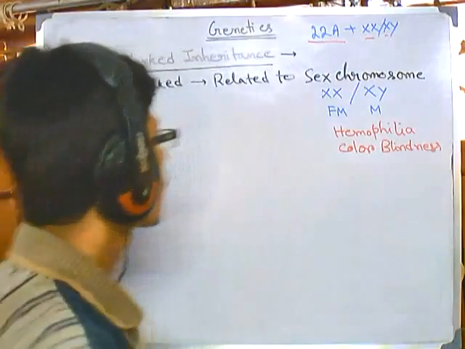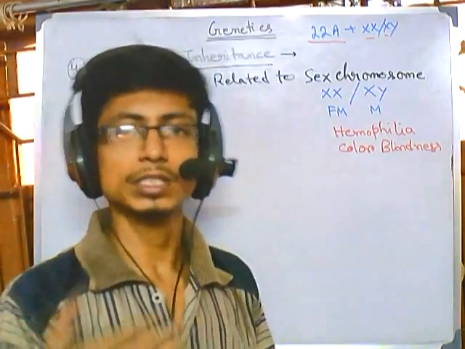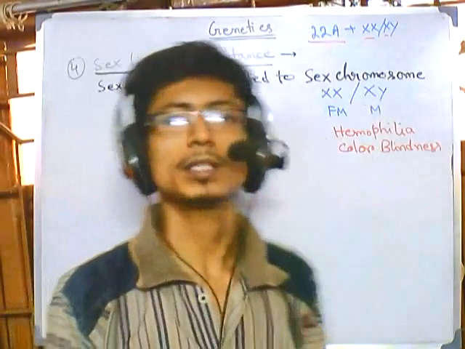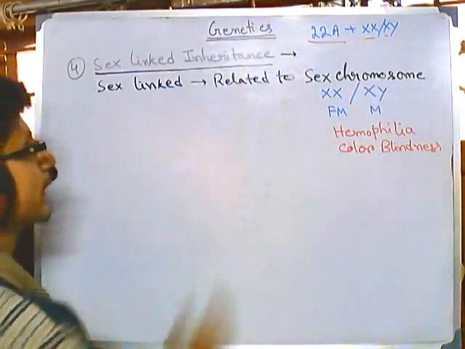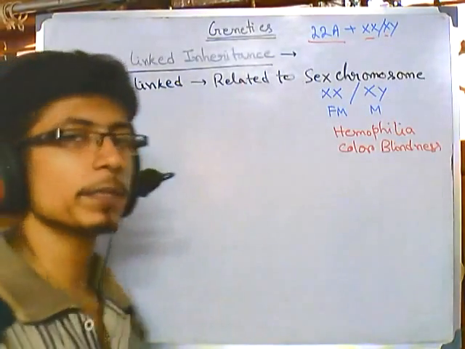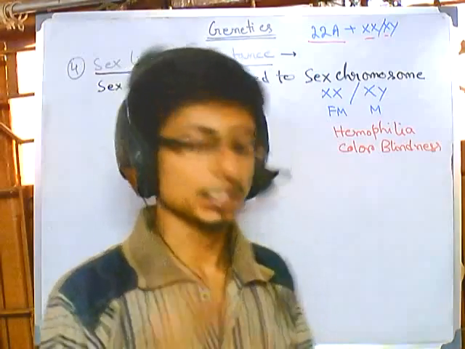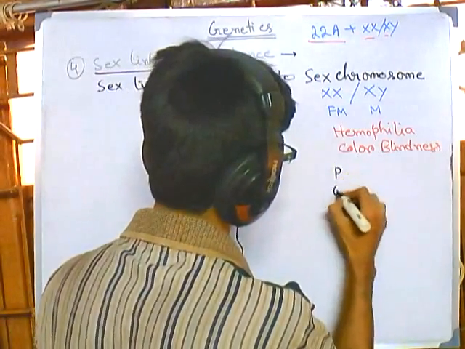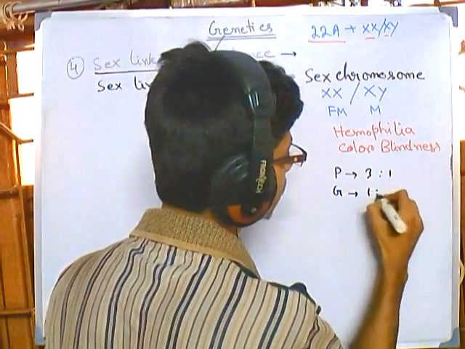Now, the pattern of transfer of sex-linked inheritance through the generations is quite different from that of the autosomal chromosome. In autosomal inheritance, if we take only one trait, as in Gregor Mendel's ratio, the phenotypic ratio is 3:1 and the genotypic ratio is 1:2:1.